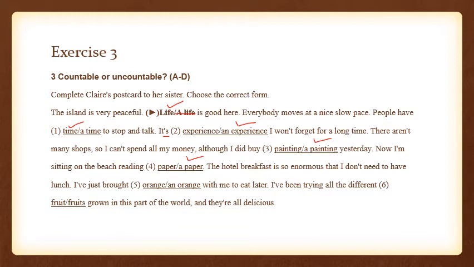So she's talking about the hotel breakfast and she's talking about oranges. Now, oranges obviously can be counted, so an orange here. I've been trying all the different fruit or fruits grown in this part of the world and they are all delicious. So fruits, obviously different fruits. Fruits is in the plural form, and we are going to choose fruits here.